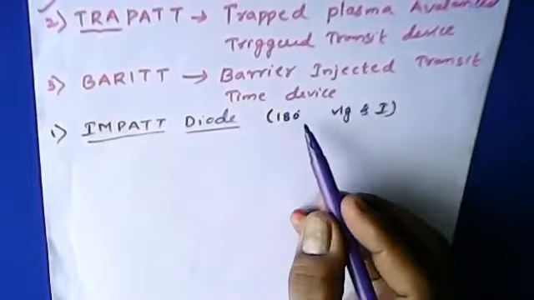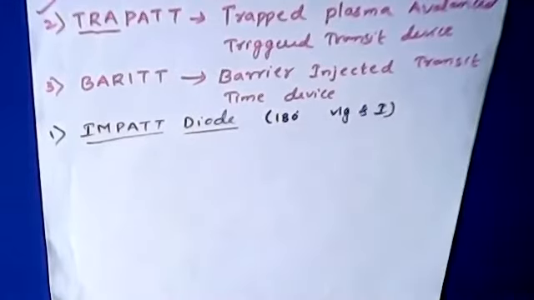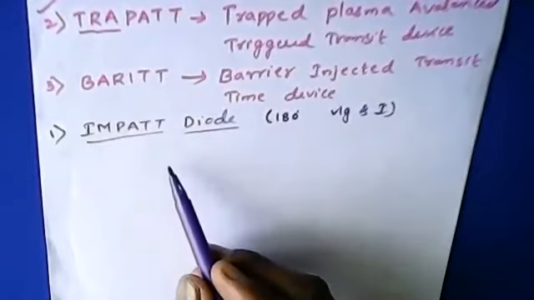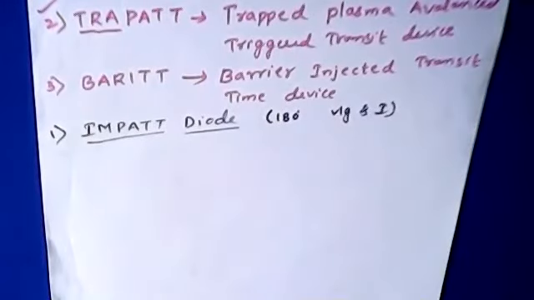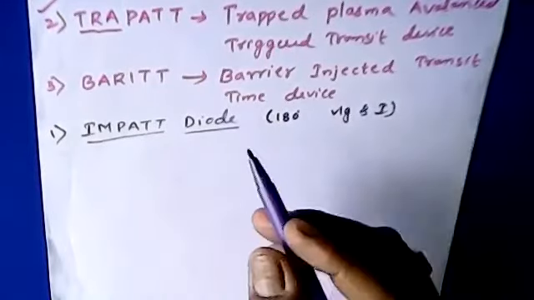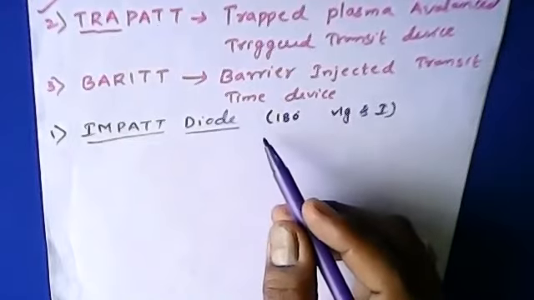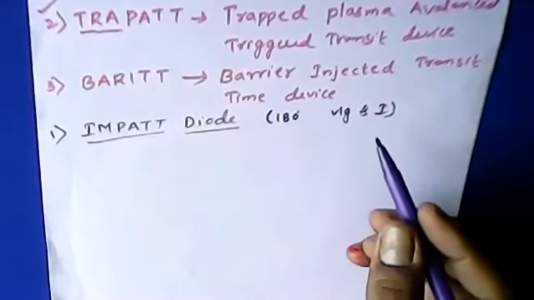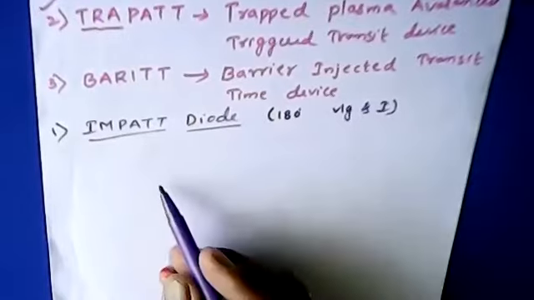This is the main phase difference exhibited in the impact diode. That is the important point to be noted: the phase delay between voltage and current is 180 degrees. Now we'll see the construction.